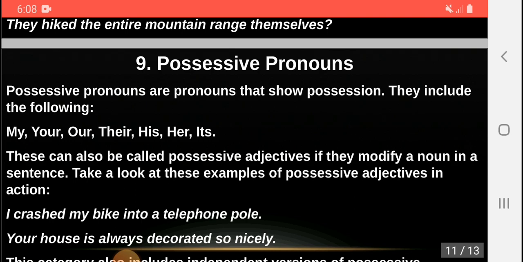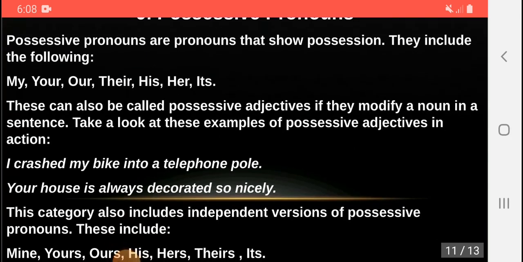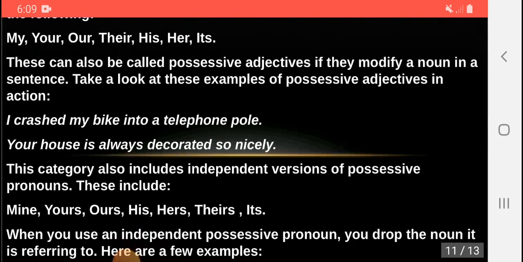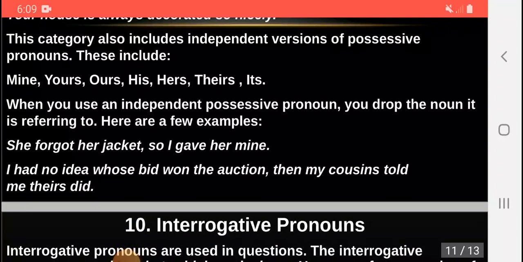Take a look at these examples of possessive adjectives in action. I crashed my bike into a telephone pole. Your house is always decorated so nicely. This category also includes independent versions of possessive pronouns. They include mine, yours, ours, his, hers, theirs, its. When you use an independent possessive pronoun, you drop the noun it is referring to. Here are a few examples.